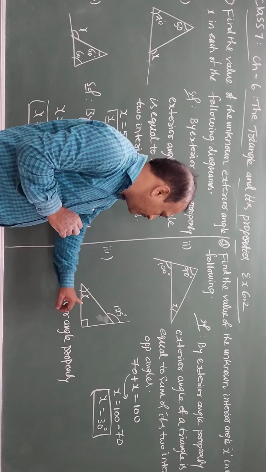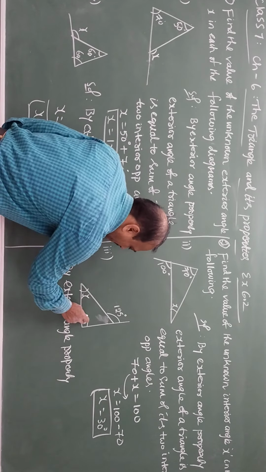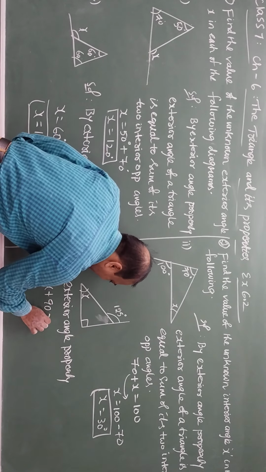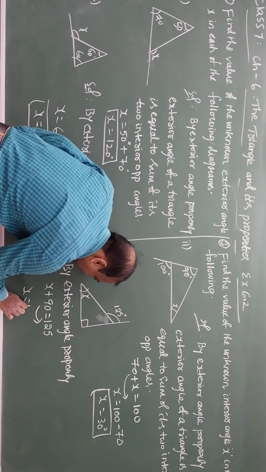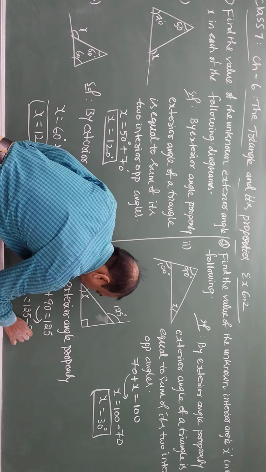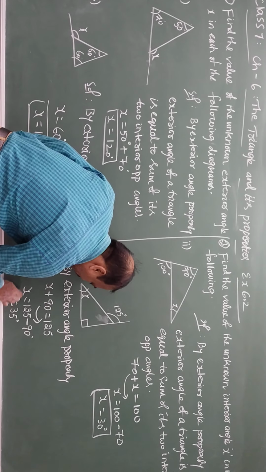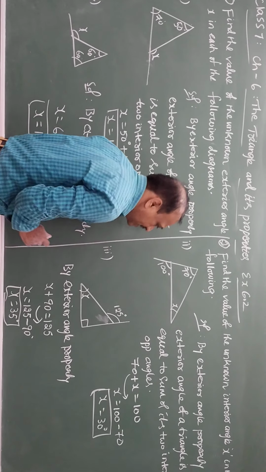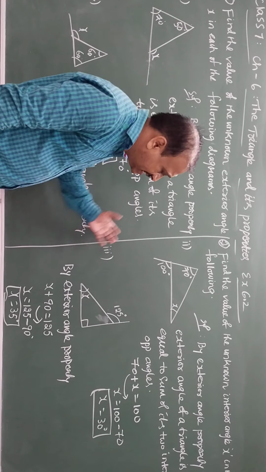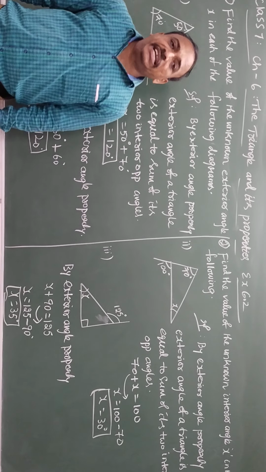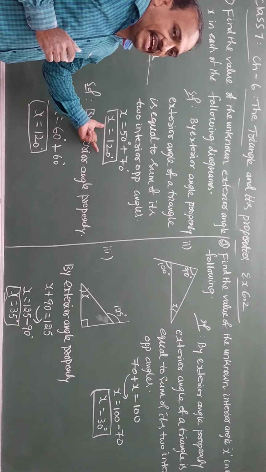So by the exterior angle property, 125 degrees is equal to x plus 90. x plus 90 is equal to 125. Now transpose 90 to that side. x is equal to 125 minus 90 degrees, which is equal to 35 degrees. So therefore the unknown angle x is 35 degrees. Like this we find unknown interior angles as well as exterior angles by using the exterior angle property.